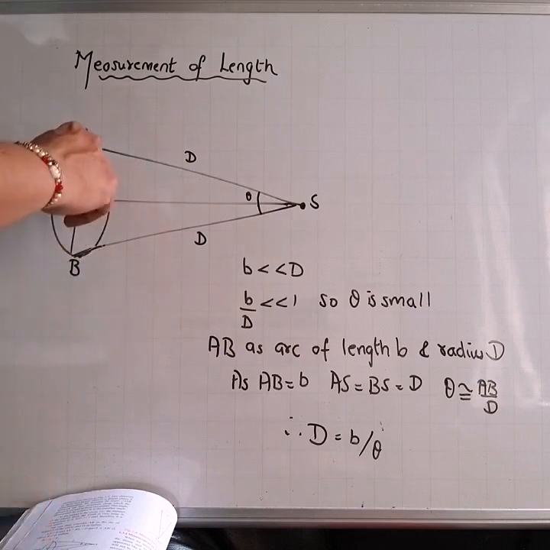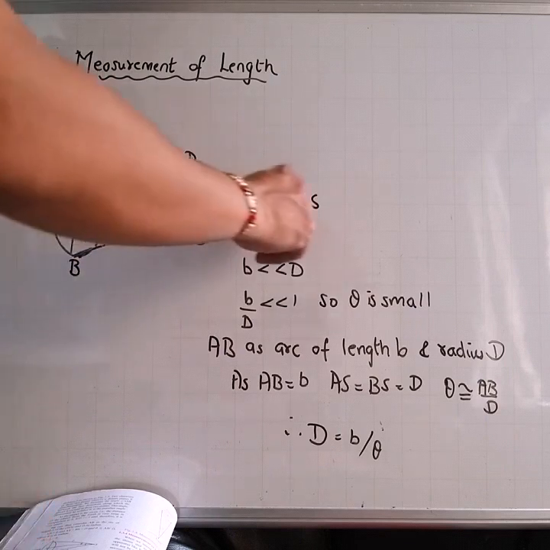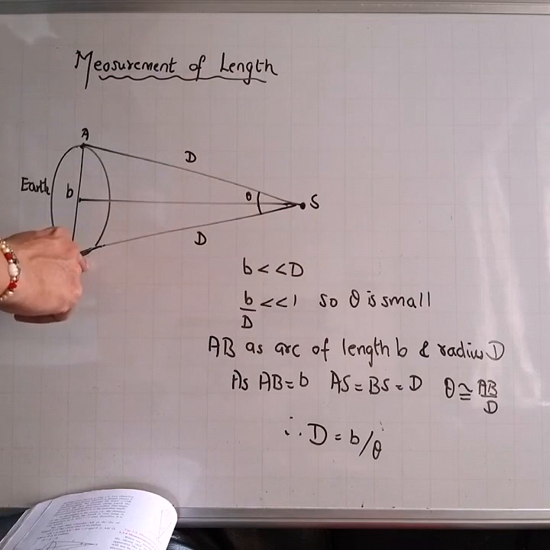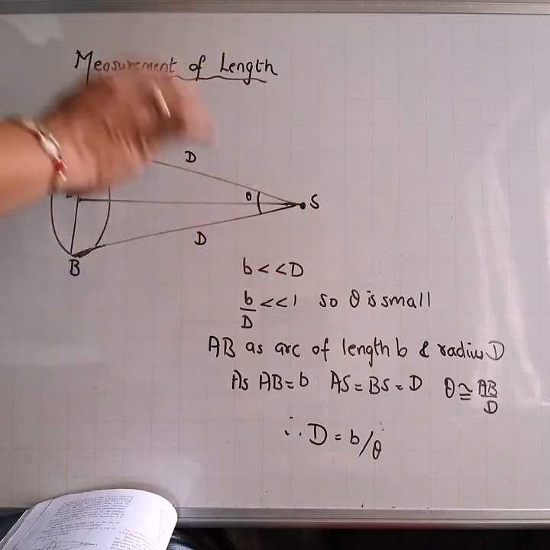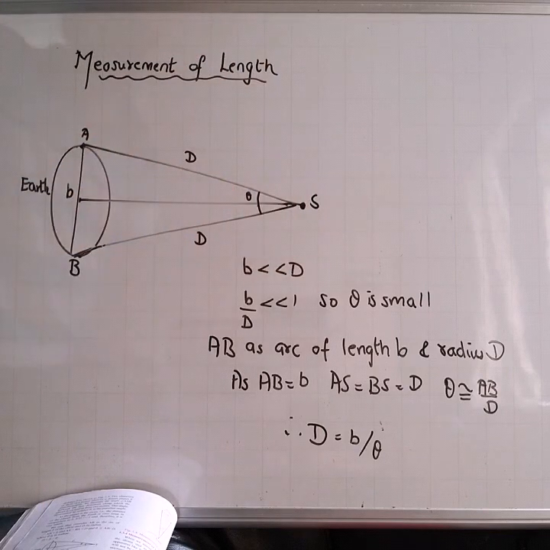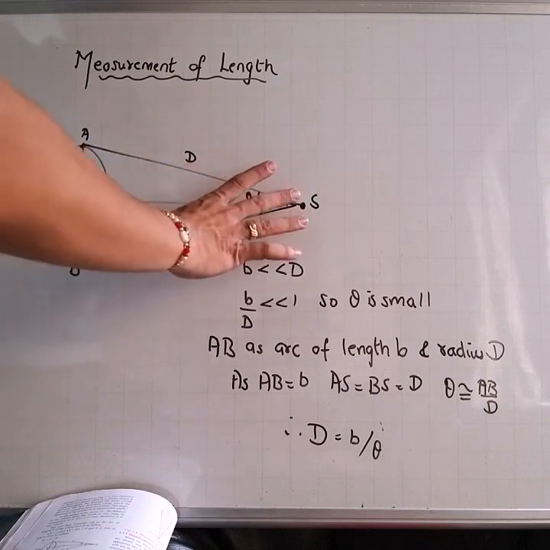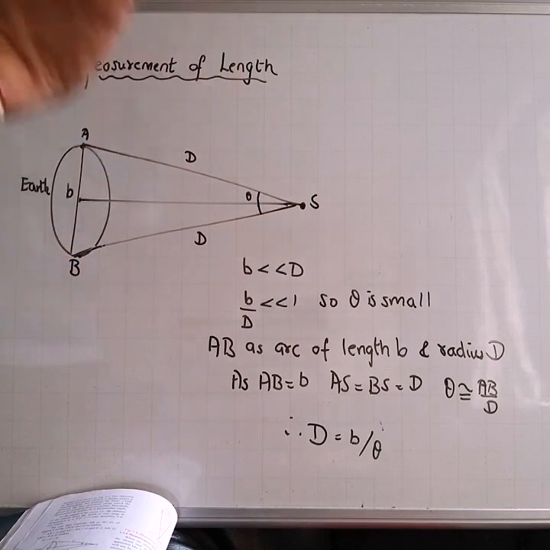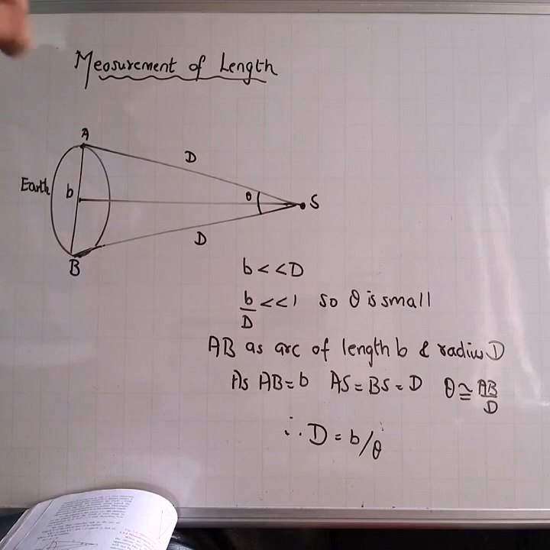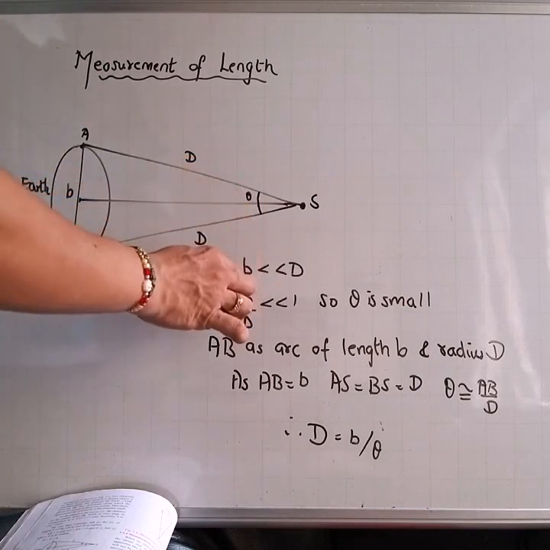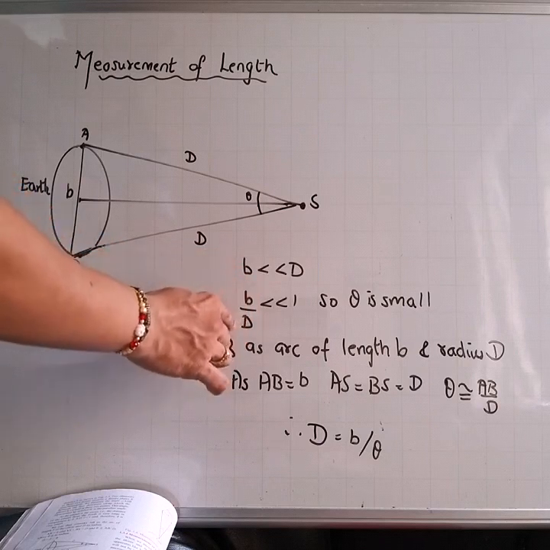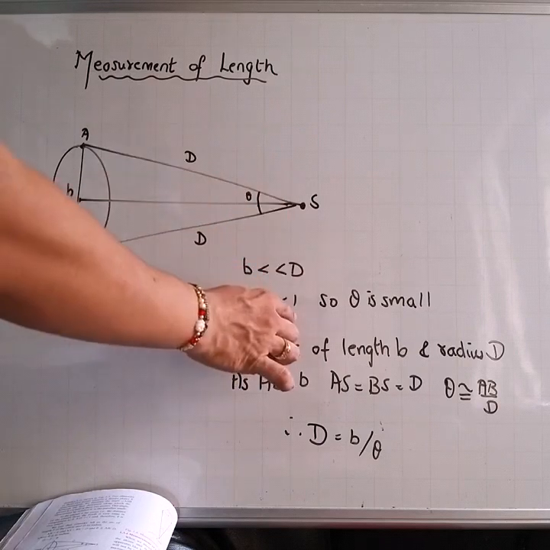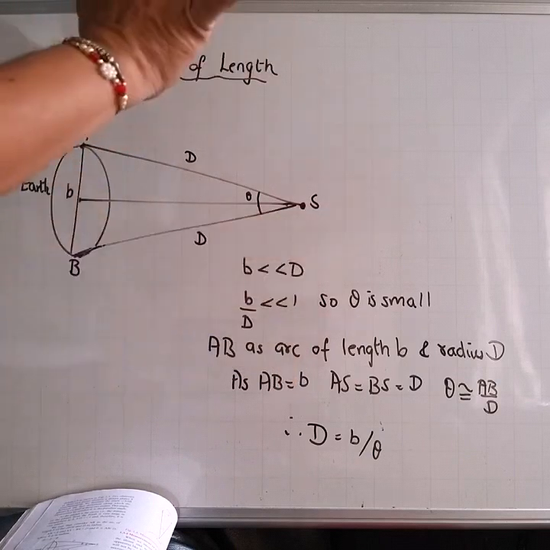The distance between A and S and point B and S is the same, that is capital D. Compared to this D, this value of b, the diameter of the Earth which I have taken, is very small. So b is very much less than D, and when this condition holds, b upon D will be very small, less than 1.